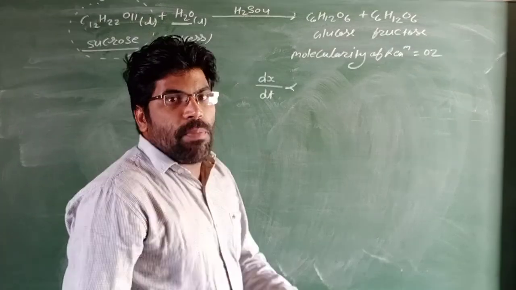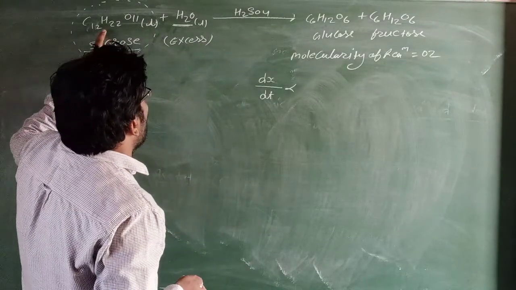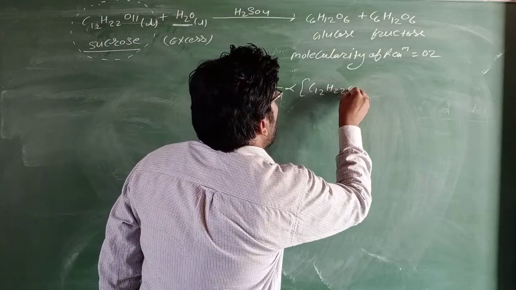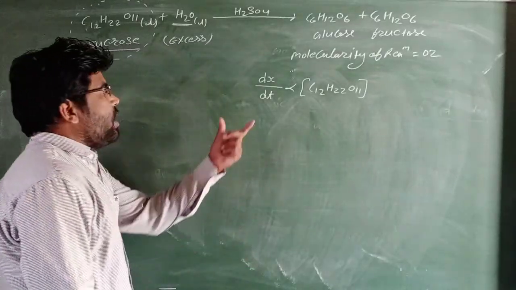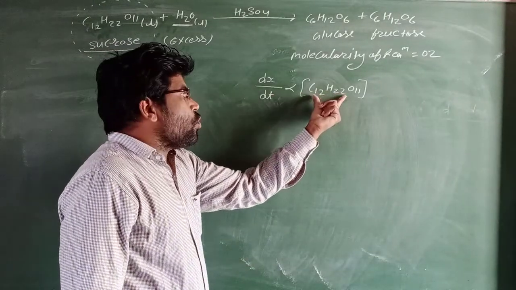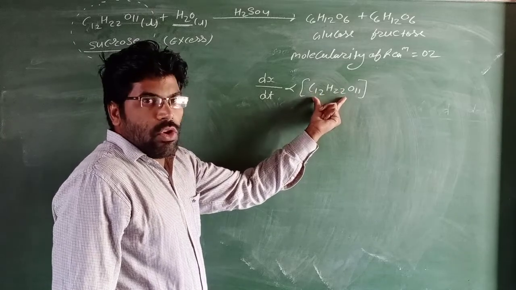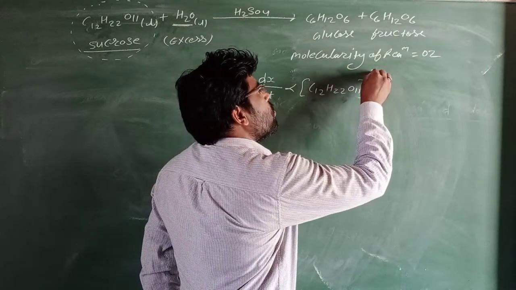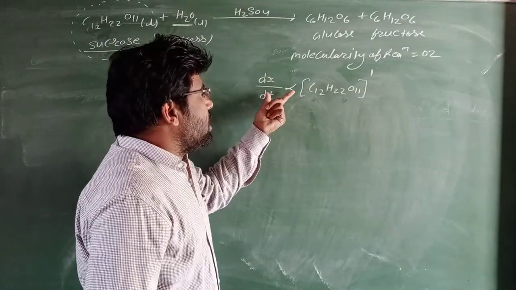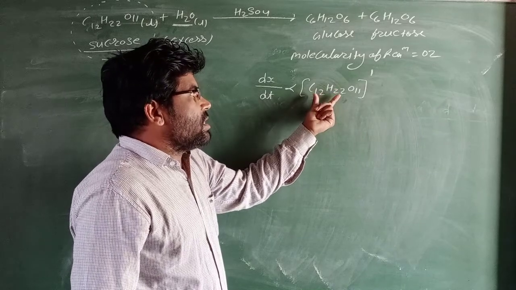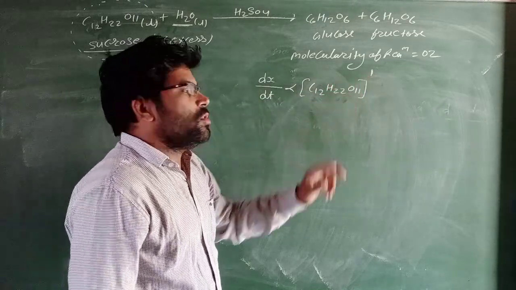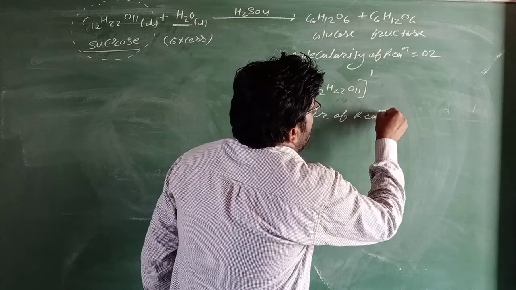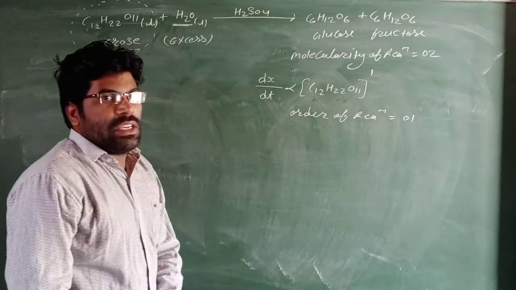So dx/dt, the rate of reaction, is proportional to the concentration of the reactant molecule, C12H22O11, the sucrose molecule. The number of sucrose molecules is 1, so the power of the sucrose concentration is 1. dx/dt is proportional to the concentration of sucrose to the power 1. So the order of reaction is 1.